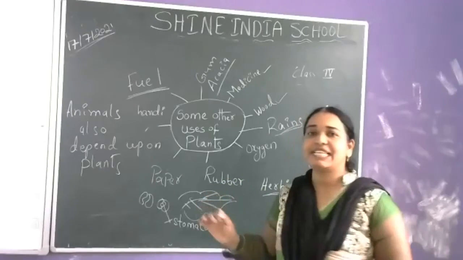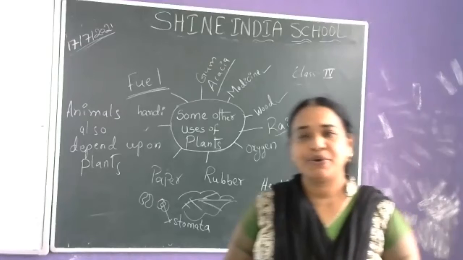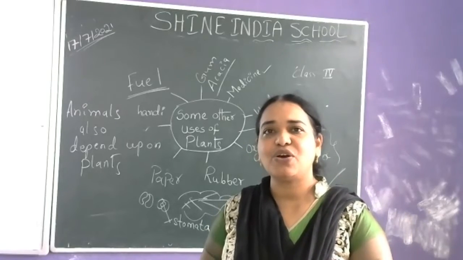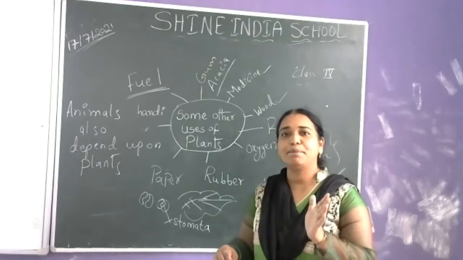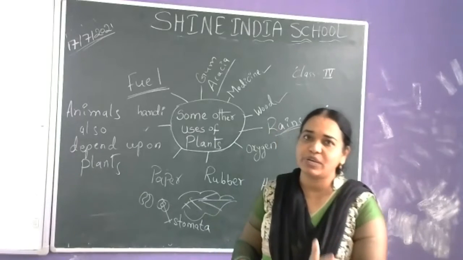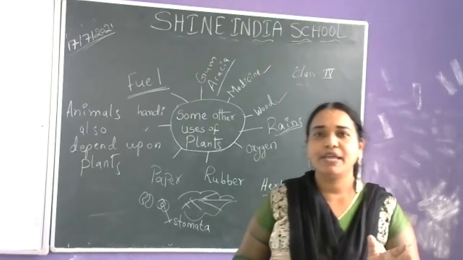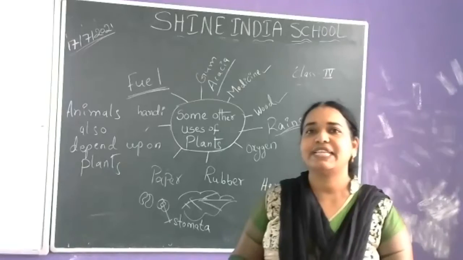Petrol, diesel, kerosene, all these come from inside the ground only. They are forming from plant and animal bodies by heavy pressure inside the earth.